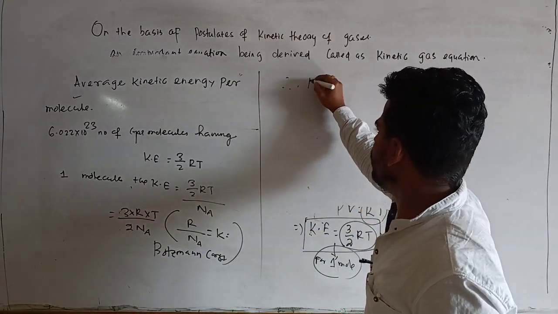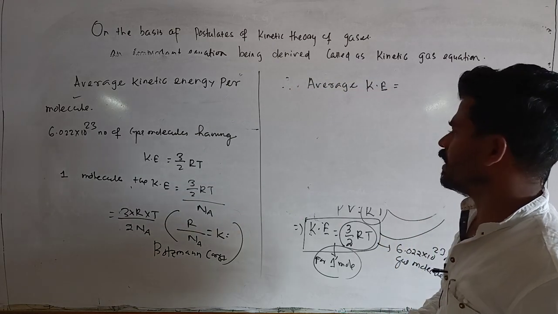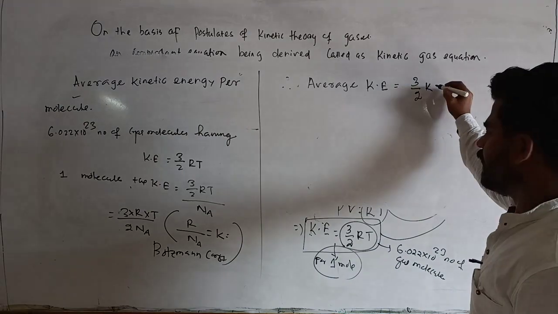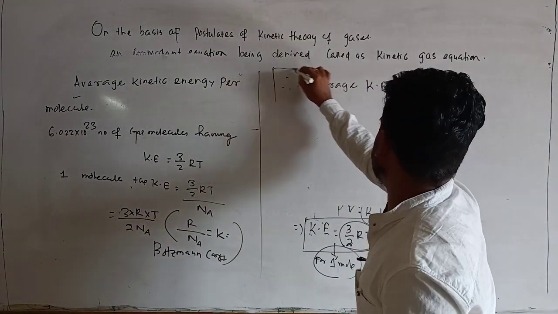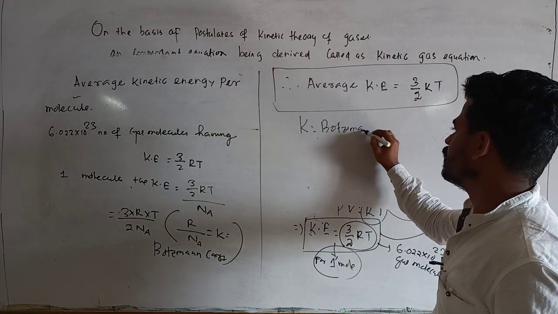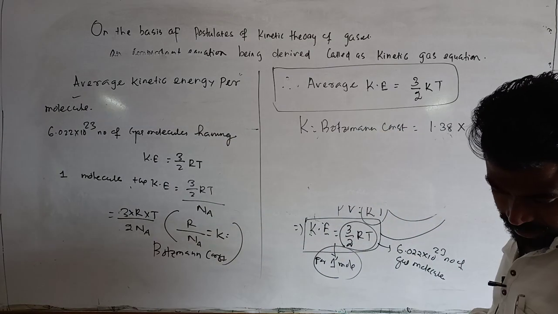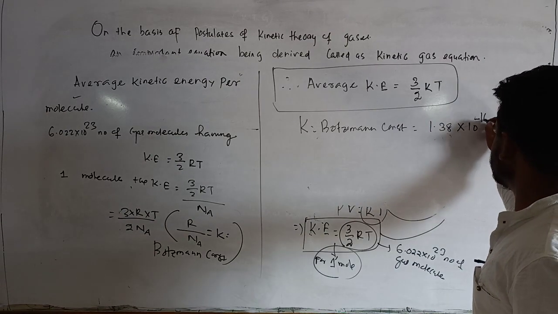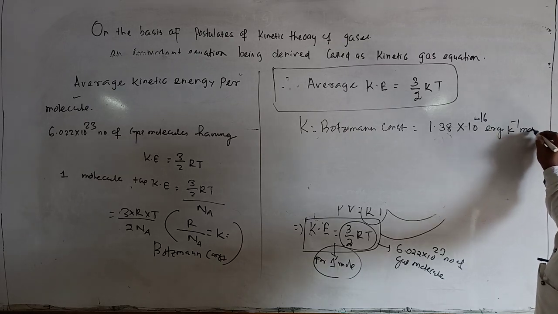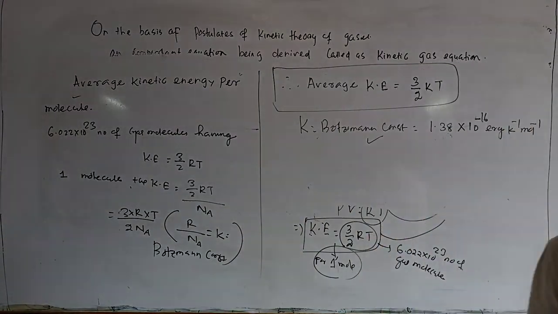Therefore the average kinetic energy is 3/2 kT, where instead of R upon Na I write k. This is the average kinetic energy. And k, as I have told you, is the Boltzmann constant, and its value is found to be 1.38 into 10 to the power minus 16, per Kelvin per mole. So this is the expression for average kinetic energy.